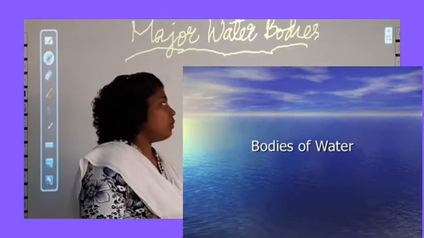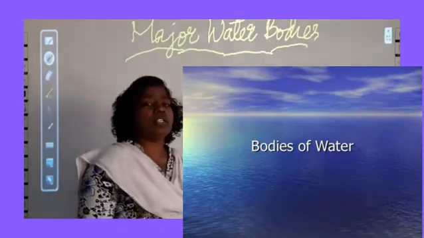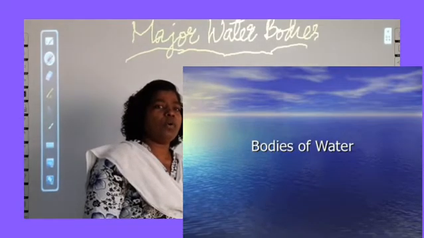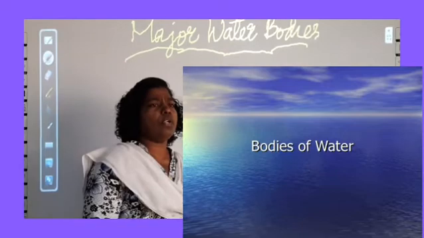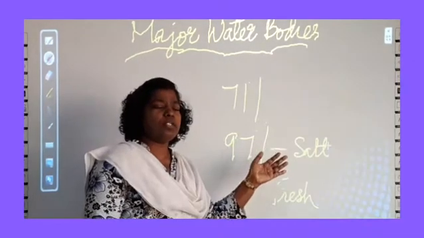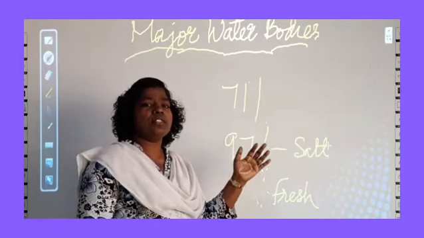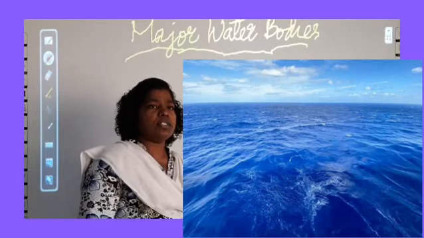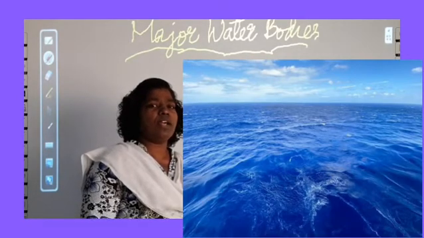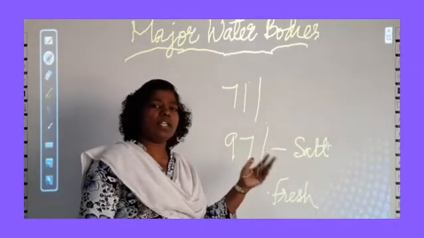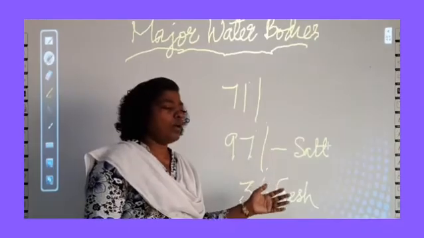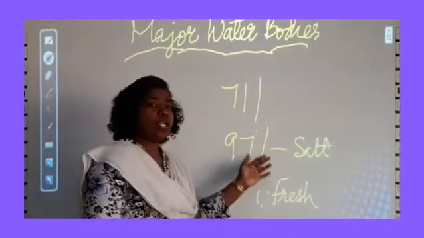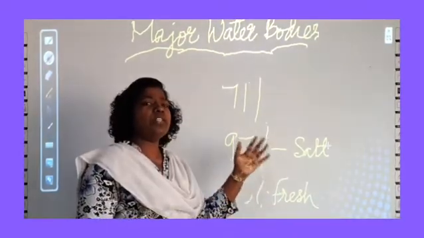These water bodies can be subdivided into major water bodies and other water bodies. Major water bodies like oceans and seas come under the major water bodies, and other water bodies like bay, gulf, strait, then rivers, lakes, all come under the small water bodies. So today we are going to learn about the major water bodies.